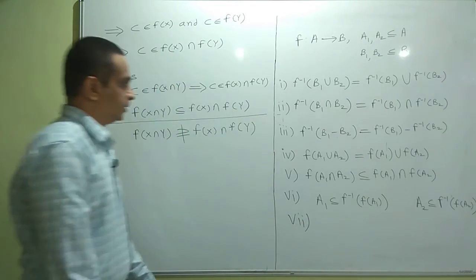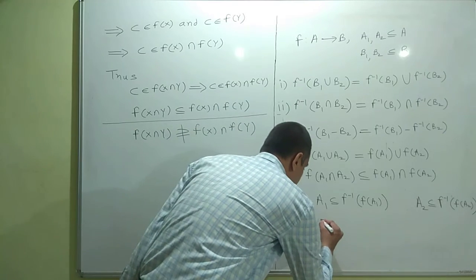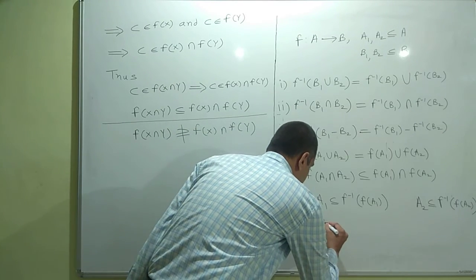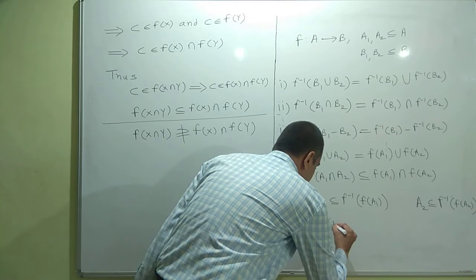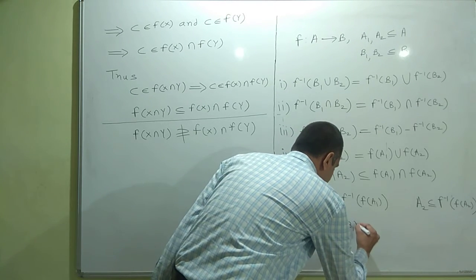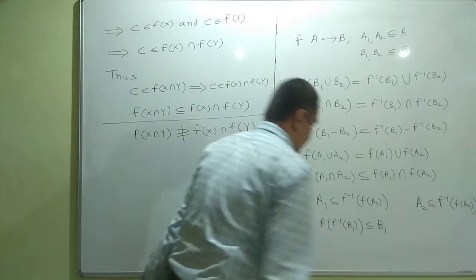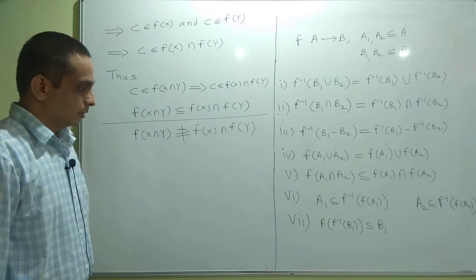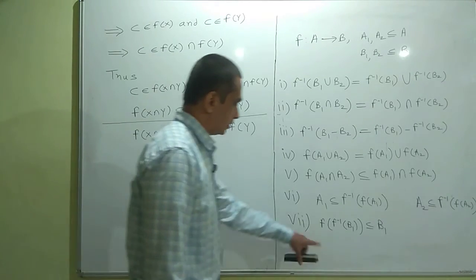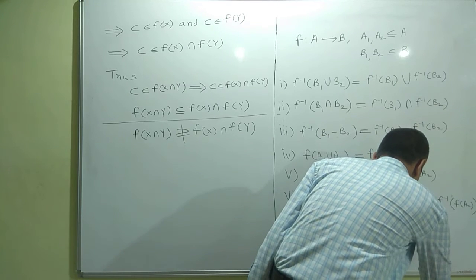Another property, F of F inverse of B1 is a subset of B1, and similarly for B2.